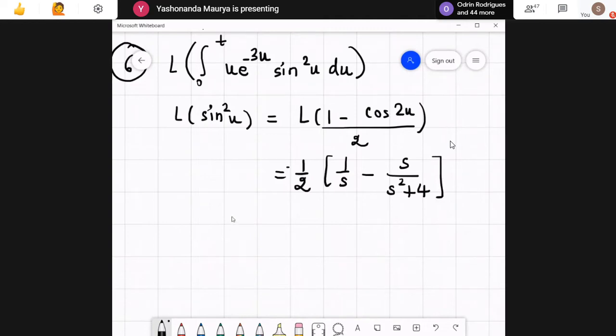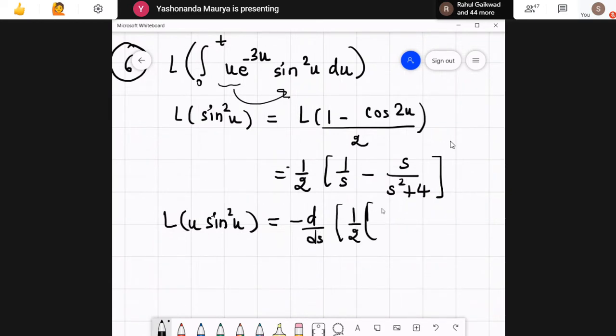Okay, now we have to find Laplace of u sine square u. See, this u is there, so I'm clubbing it right now. So this turns out to be equal to, I need to differentiate this one, so minus d by ds of 1 by 2, 1 by s minus s upon s square plus 4. So this turns out to be minus, here I'll have, what is the derivative?